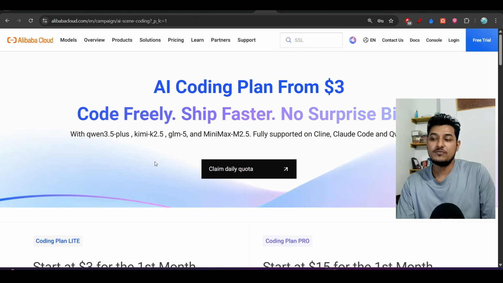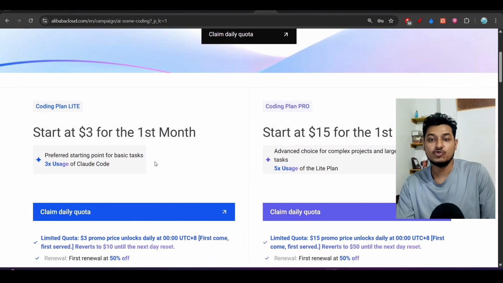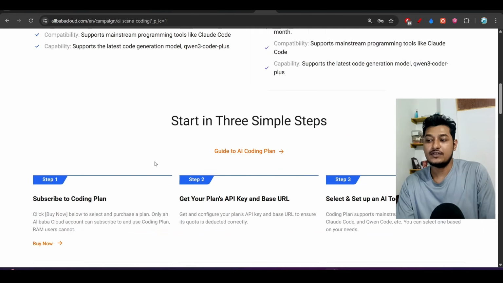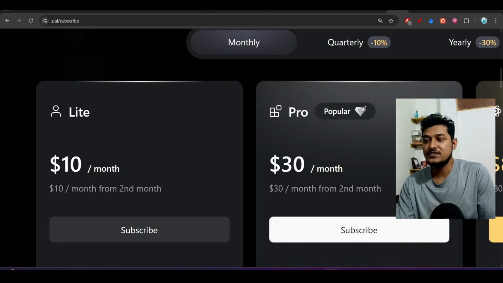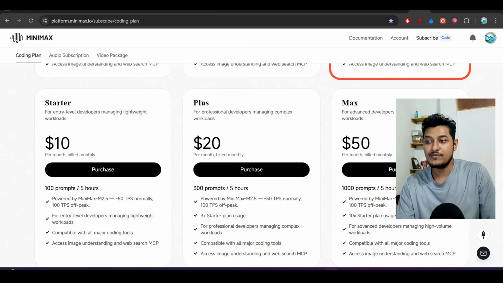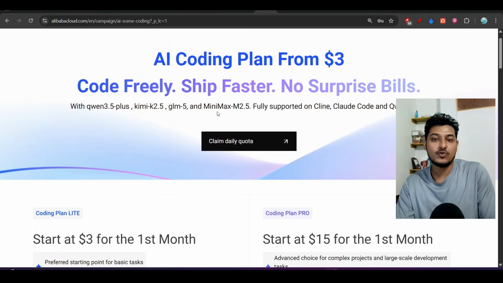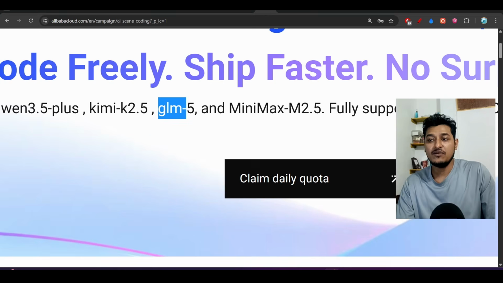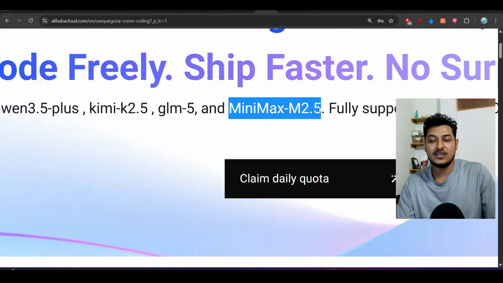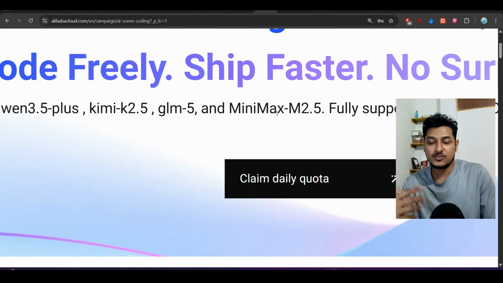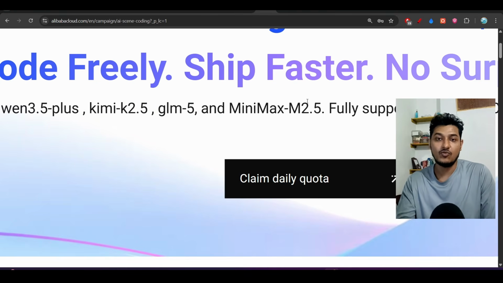So this is a new coding plan that they have released, and I think you should definitely go with this coding plan. And if you are taking separate coding plans for GLM and Minimax M2.5, then you should definitely switch to this one coding plan. Under this one coding plan you will get all of this top model access, because you see that in some cases GLM5 is better, and in some cases Minimax M2.5 is better. So you need both of these two models, but if you want to use them, then you need to take different separate coding plans. But here you will get all of this top model access under one coding plan.